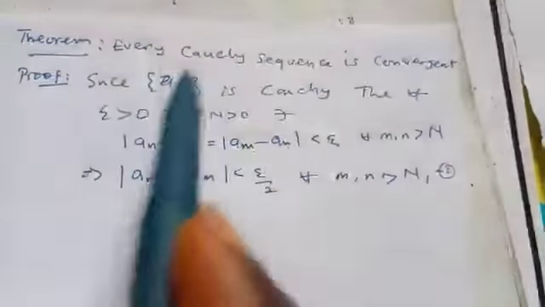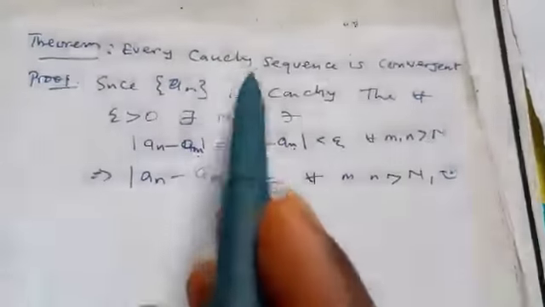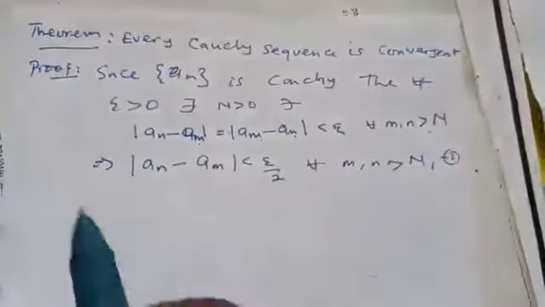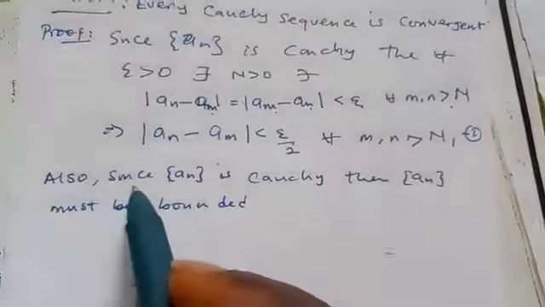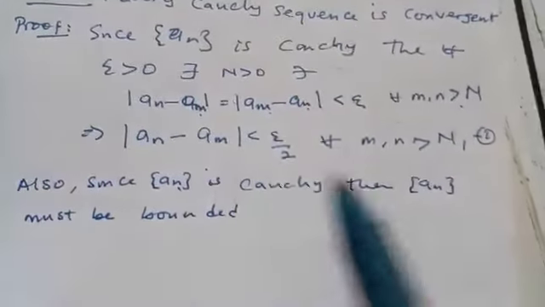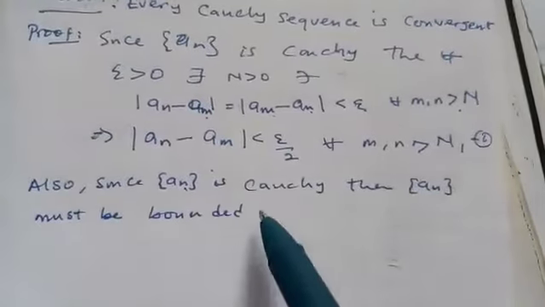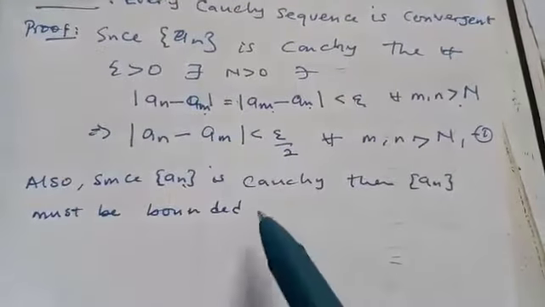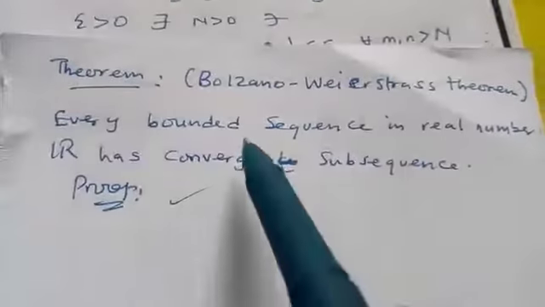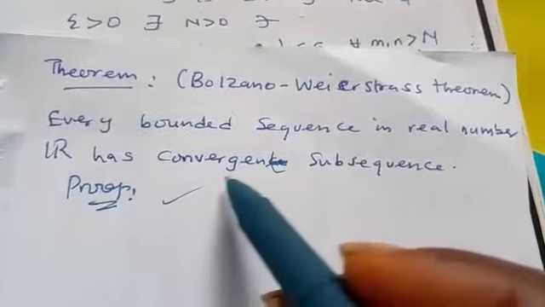We are using this because we say that the sequence is Cauchy. Also, since the same a_n is Cauchy, we have shown that every Cauchy sequence is bounded. So definitely a_n must be bounded. By the Bolzano-Weierstrass theorem, every bounded sequence of real numbers has a convergent subsequence.